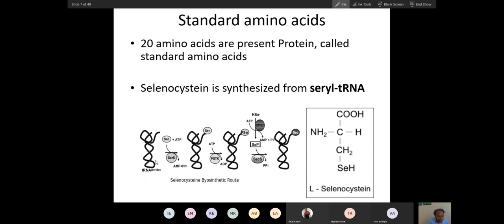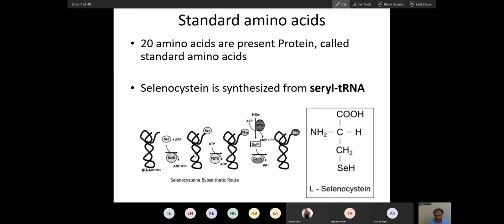I have shown also this. So you can see serine first reacts with tRNA. With this acceptor arm, the serine will be accepted. Now, don't remember about the enzyme right now. If you try to talk about the enzyme, you will not remember anything. Just remember from this